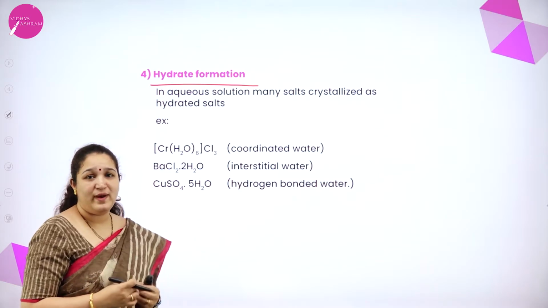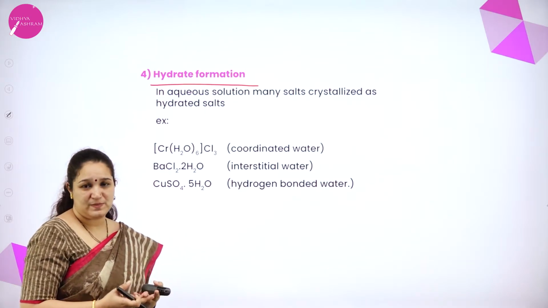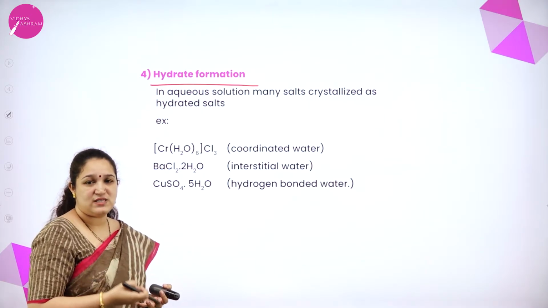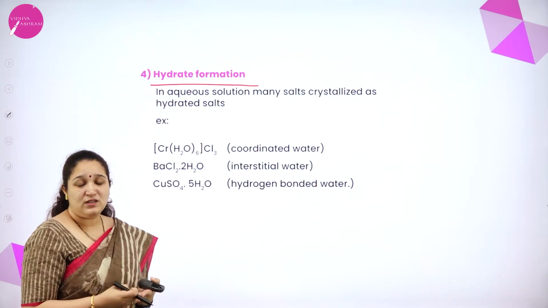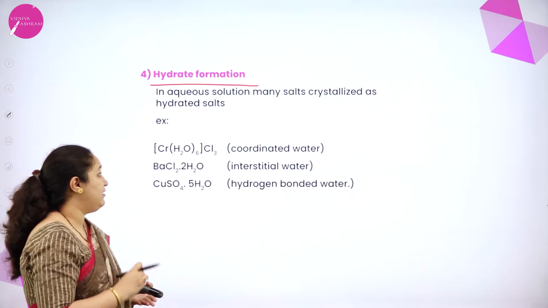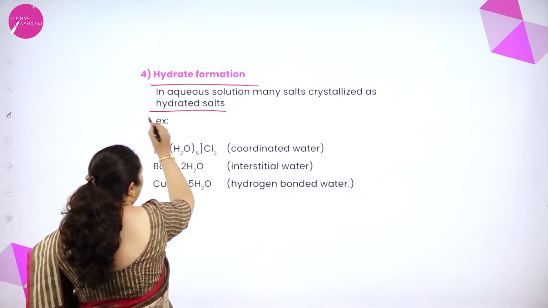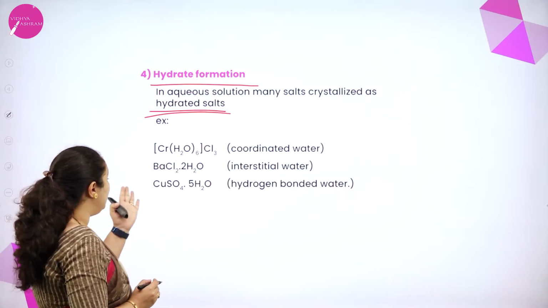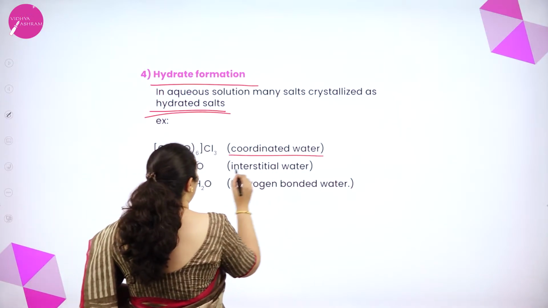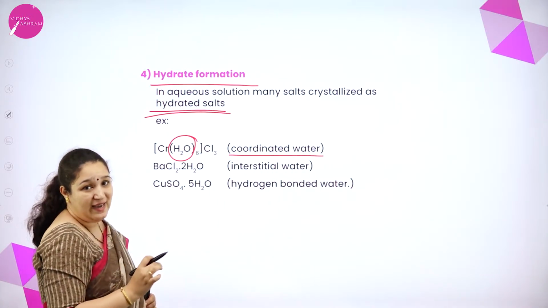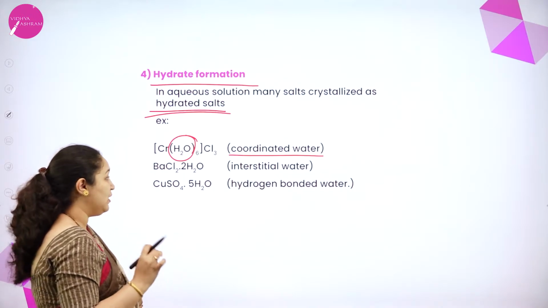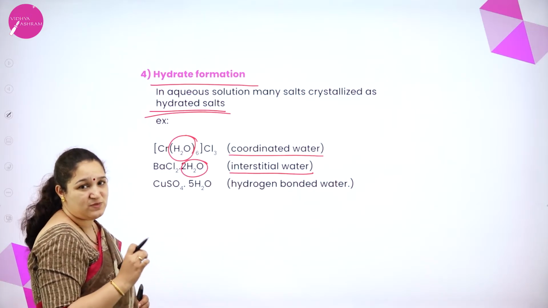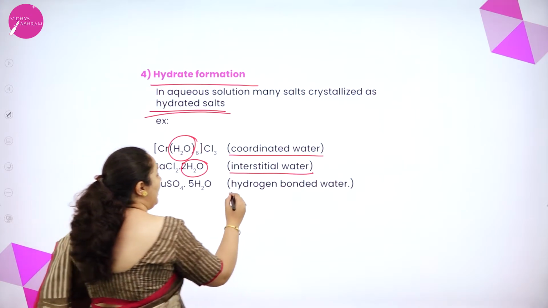In many aqueous solutions, when you dissolve a substance and then recrystallize it, you get back the dissolved substance, and the water will go as water of hydration, or it will crystallize as hydrated salts. How many types of water of hydration can happen? First, you can have coordinated water, that means water can act as a ligand, then we call it coordinated water. Or it can be interstitial water, that is water present in the interstitial spaces of the solid. Or it can be hydrogen bonded water.